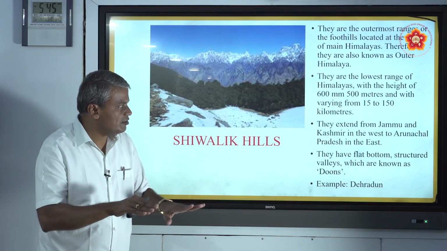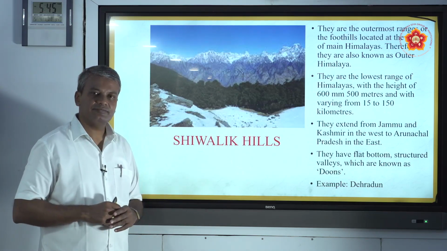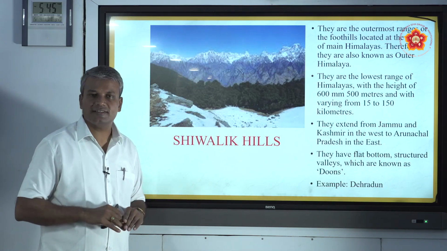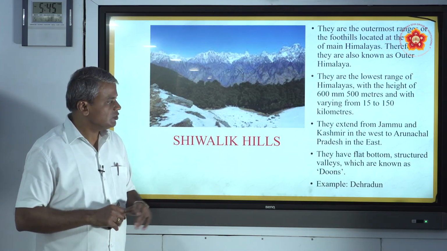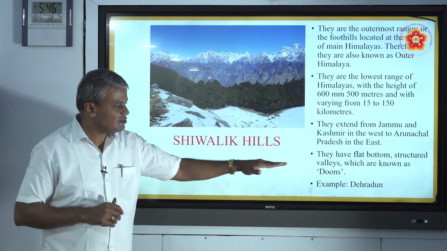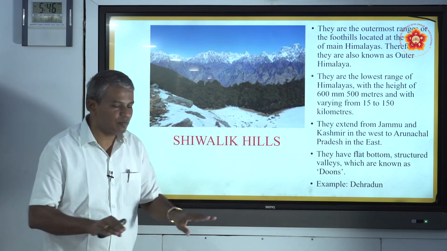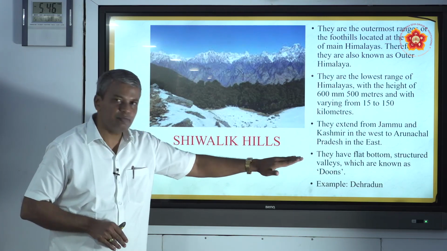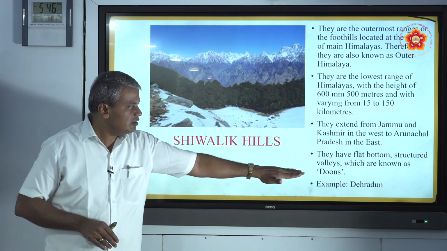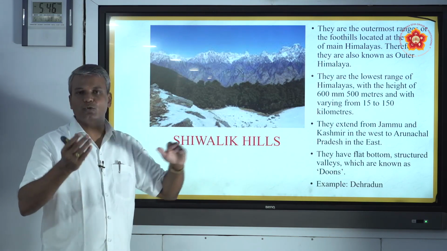They have flat bottoms and also structural valleys, and these can be seen in the Shivalik range. That is why they are called dunes. One example of a dune is Dehradun.